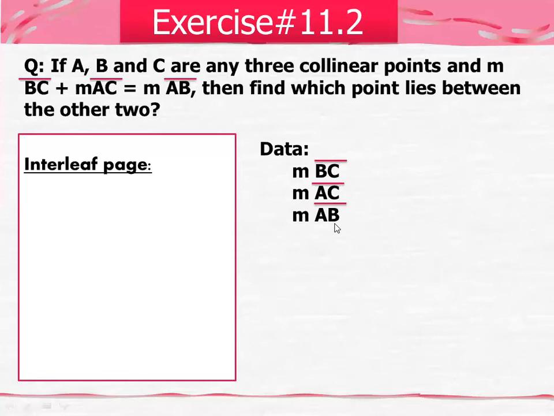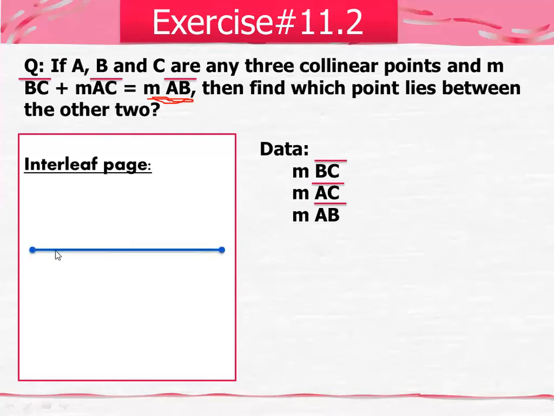Okay, now AB, sorry, BC, AC, and AB. Now what you have to do, you have to find out which point lies between the other two. As you can see here, this is your total length, AB. You can see in your figure, in your question, that this is your total length, AB. So obviously you will draw your total length first, on the interleaf page. You will draw this total length first, that is AB.